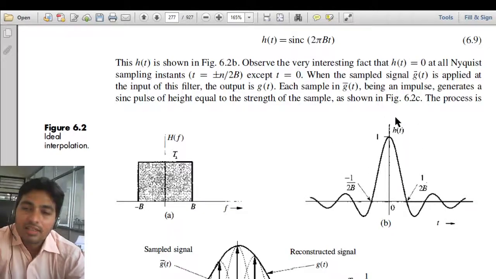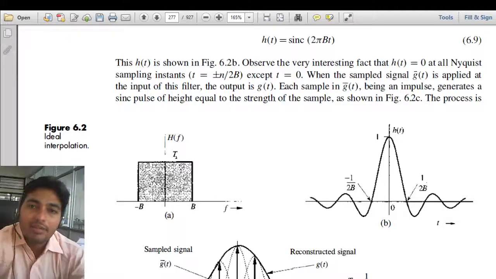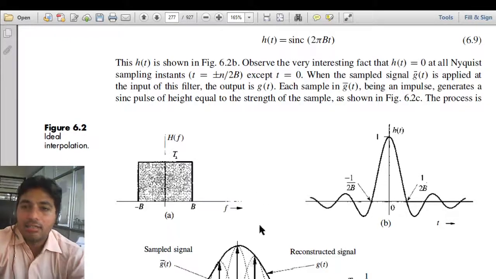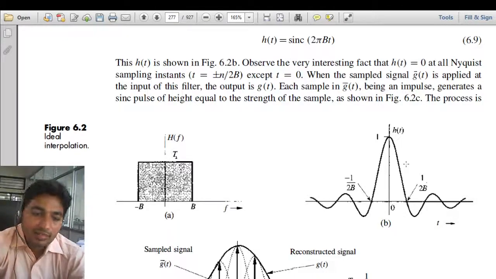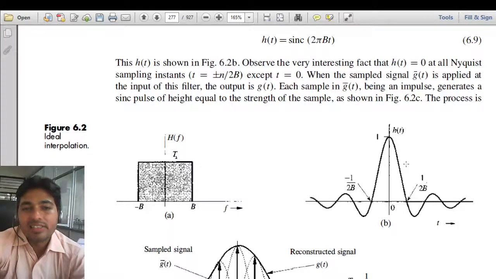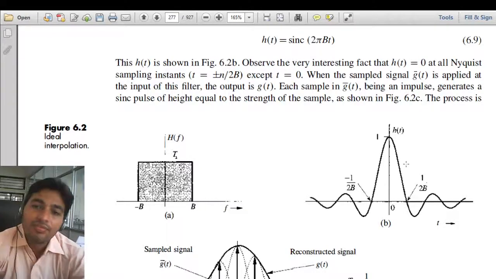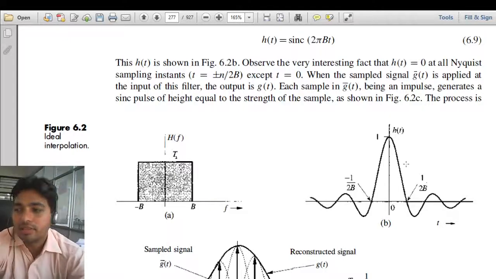If we have a pulse and take its Fourier transform, it will be a sinc, and if we have a sinc, we get a pulse. So these two are a pair, both interchangeable: the Fourier transform of a pulse is a sinc function, and the Fourier transform of a sinc function is a pulse. So these are Fourier transform pairs.